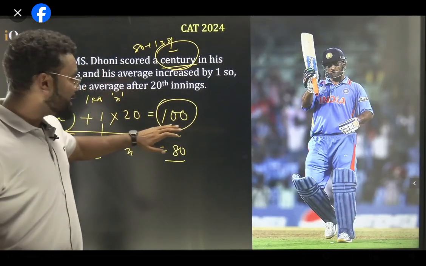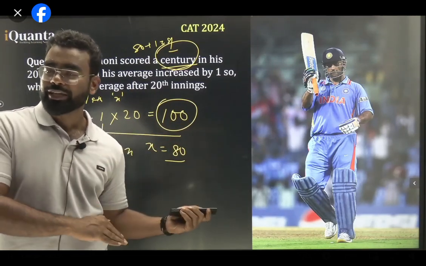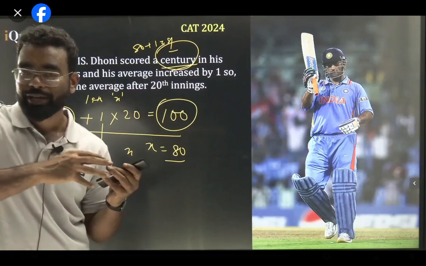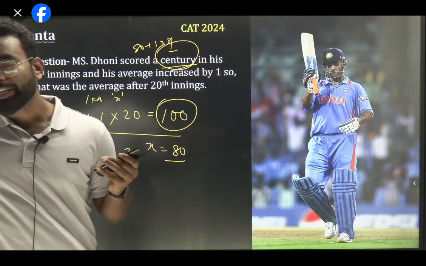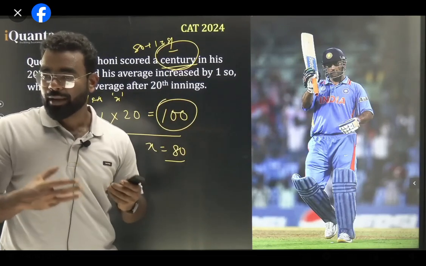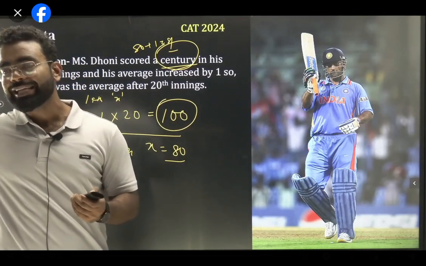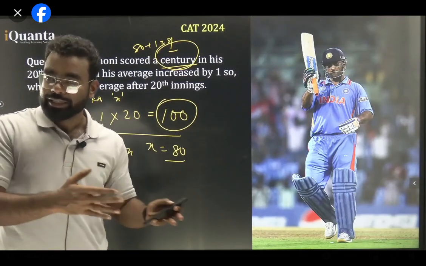ठीक है, तो why I'm making it 100, because ये क्या देता है ना, जैसे हम लोग पिछले क्वेश्चन के साथ just understand in respect to the previous question, वहाँ पे when I'm adding it, it has given me like the age of teacher, और यहाँ पे टीचर का एज सोचो 100 है, यहाँ पे टीचर का एज ही दे दिया है, I'm just reversing it, यहाँ पे the teacher's age is given. Do you understand me ना? Like यहाँ पे the 20th innings का score is like the teacher's age, so the teacher's age is given, you need to find the average, just the opposite thing.